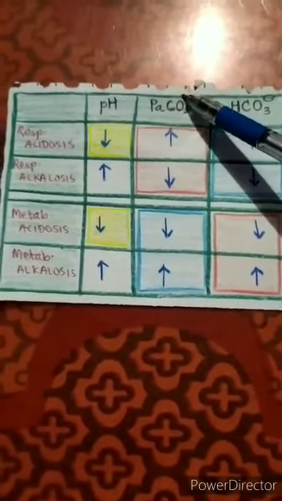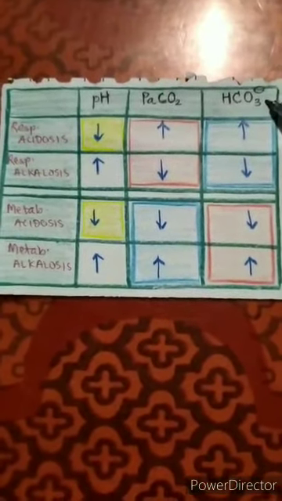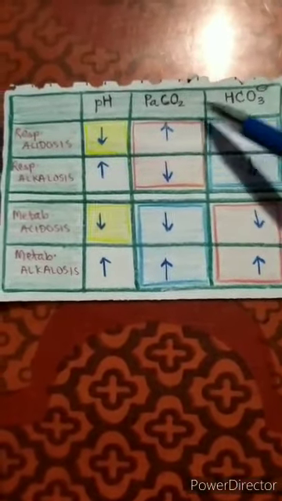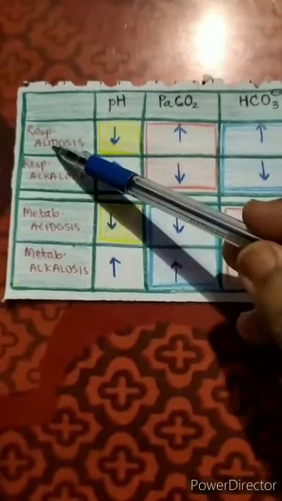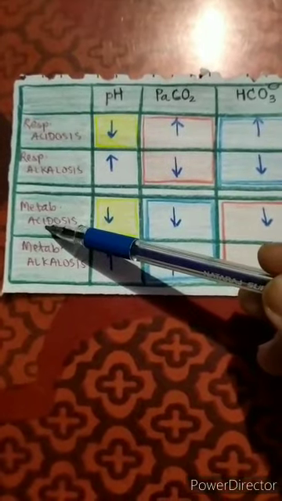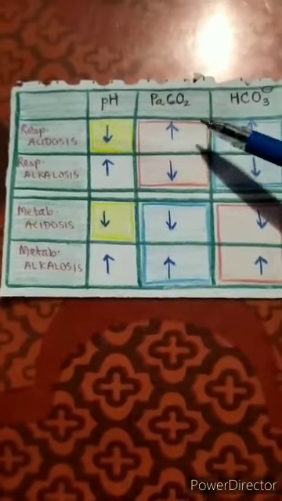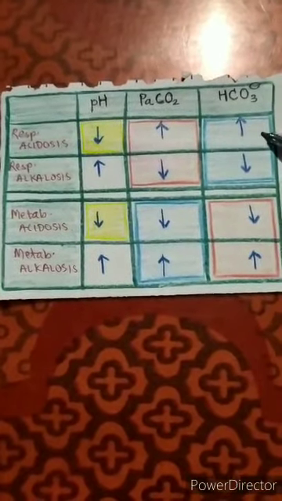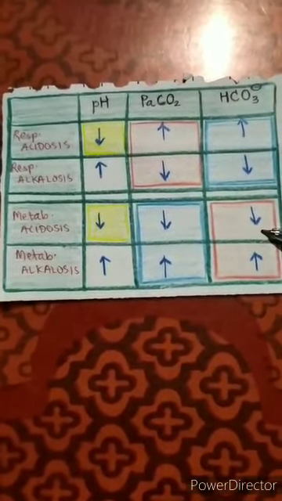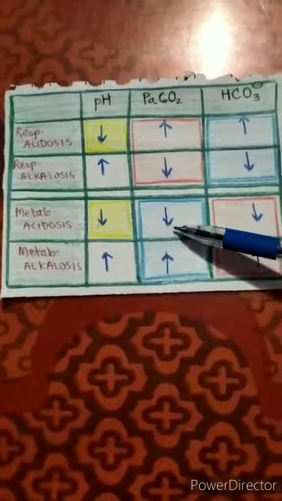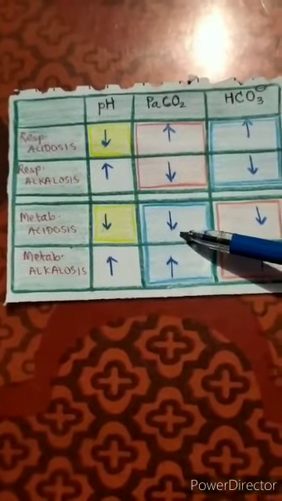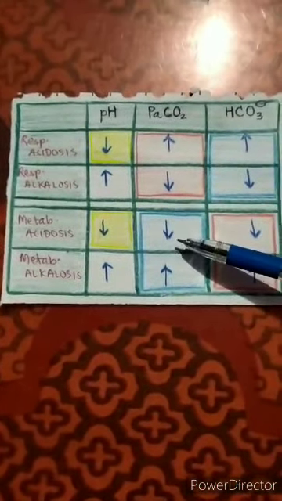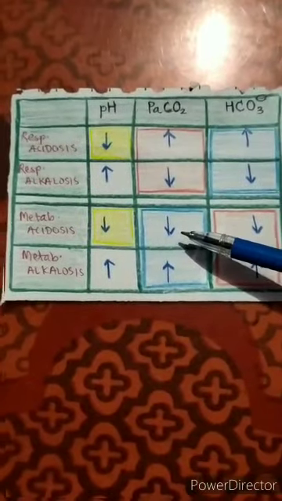So with this basics, we must understand these two complementary systems. One, the respiratory acid. Two, the metabolic base. These two are complementary to each other. As you can see, respiratory and metabolic processes are complementary to each other. If the primary process is respiratory, its compensation is always metabolic, and if the primary process is metabolic, its compensation is always respiratory. So before understanding this, we frame three important rules.